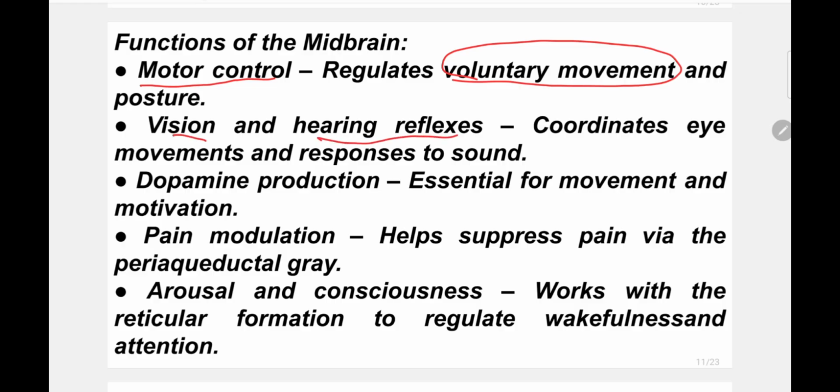Vision and hearing: it also coordinates eye movement and response to sound. It also produces dopamine, essential for movement and motivation. And pain modulation, this is a very important thing. It helps suppress pain via the periaqueductal gray, PAG. And arousal and consciousness: it works with the reticular formation, which I will discuss later, to regulate wakefulness and attention. Wakefulness and attention are also functions of the midbrain.